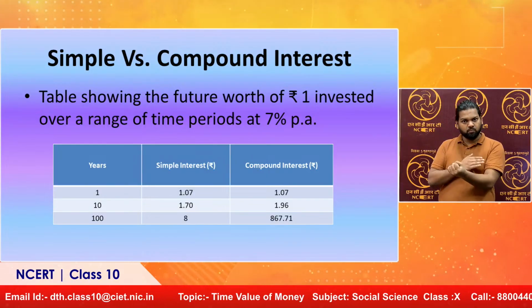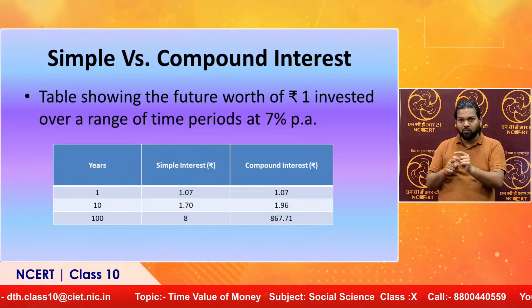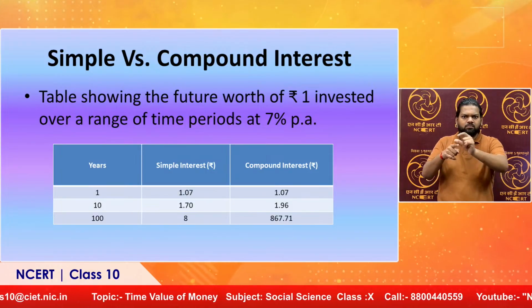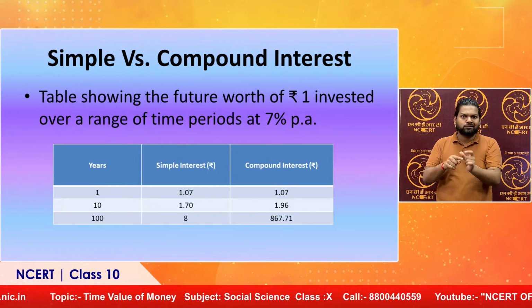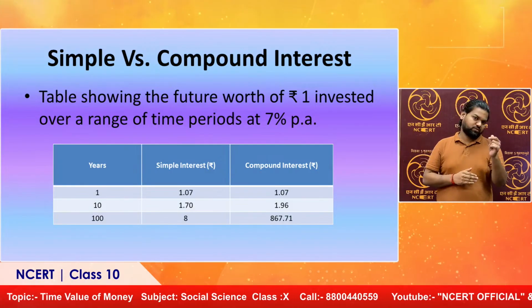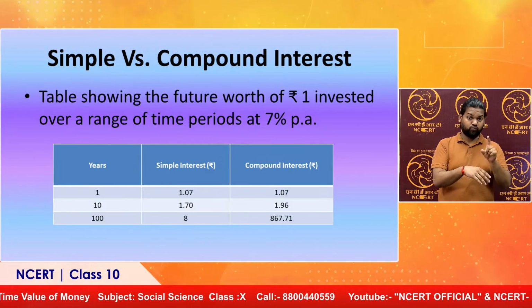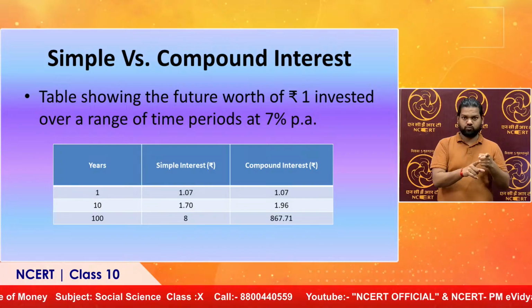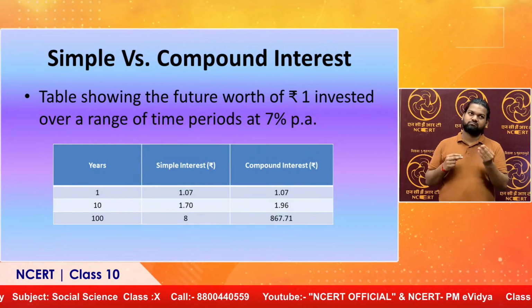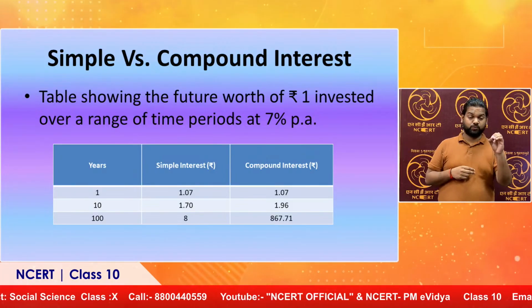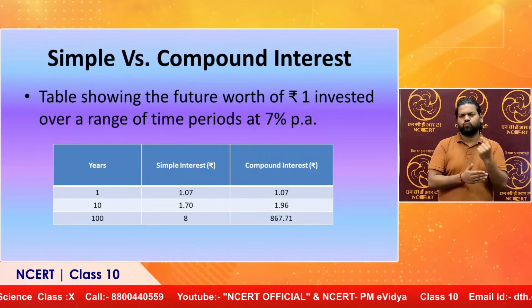This shows the power of compounding. This shows how money grows over a period of time at an interest rate of 7%. So if you have invested 1 rupee for a time period of 100 years, then you will automatically get somewhere around 870 rupees. But in simple interest, you will only get 8 rupees.